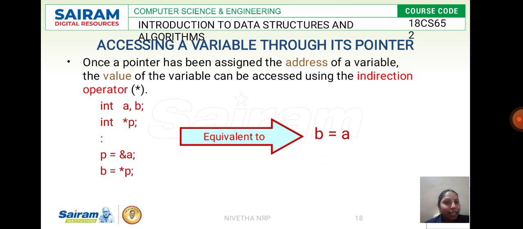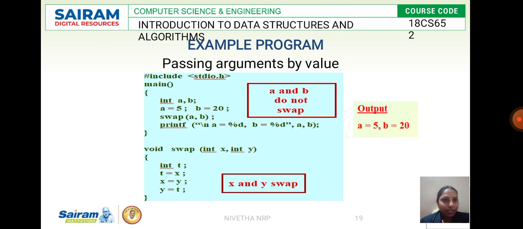So what will be the value of b now? Actually p is holding the address of a, and now b is holding asterisk p. It is a memory pointer. It is going to locate the memory of p, where p is holding the address of a. So the value of b is equal to a.